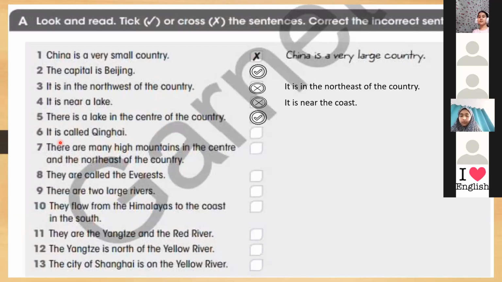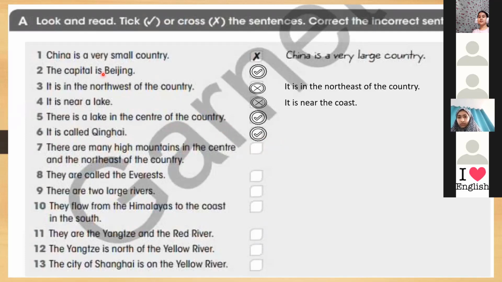Aisha. What's Qinghai? Yes, it is called Qinghai. What does Qinghai mean? So the name of the lake here, there is a lake in the center of the country. So we're talking about the lake again. It is called Qinghai. So it is right.